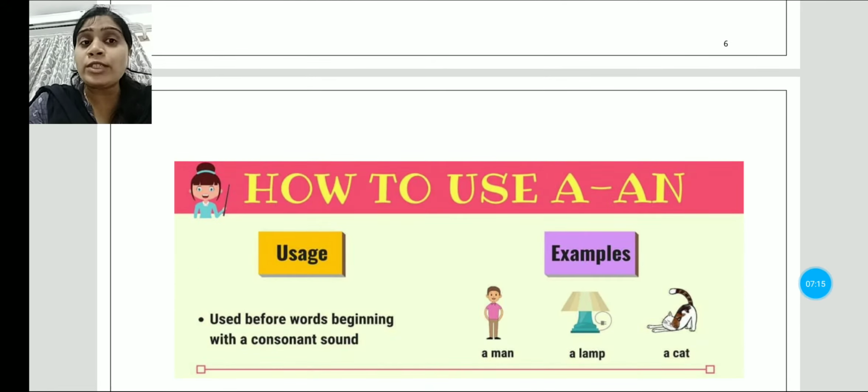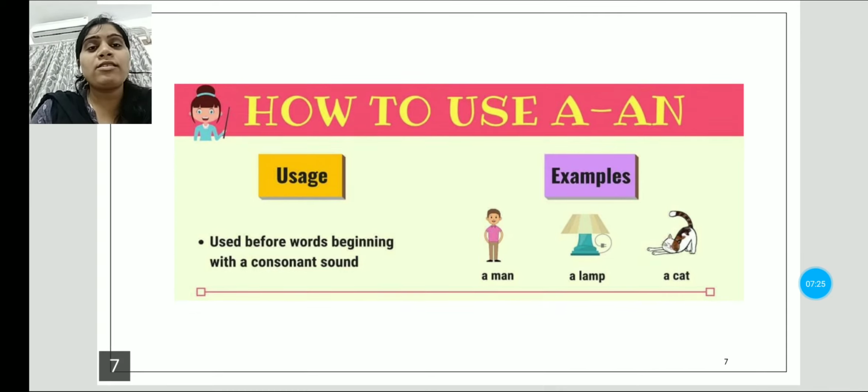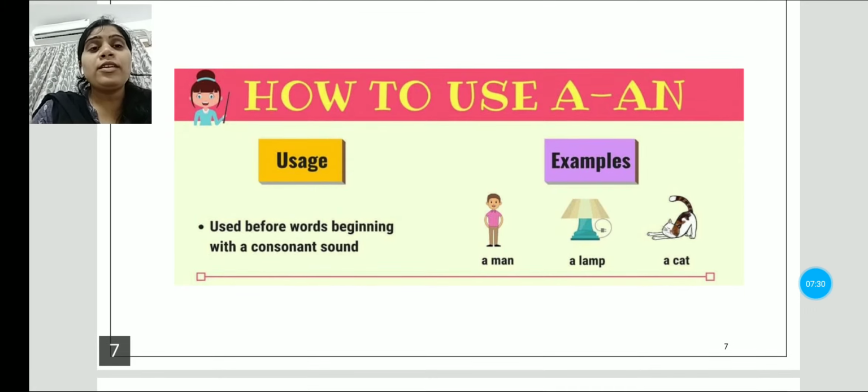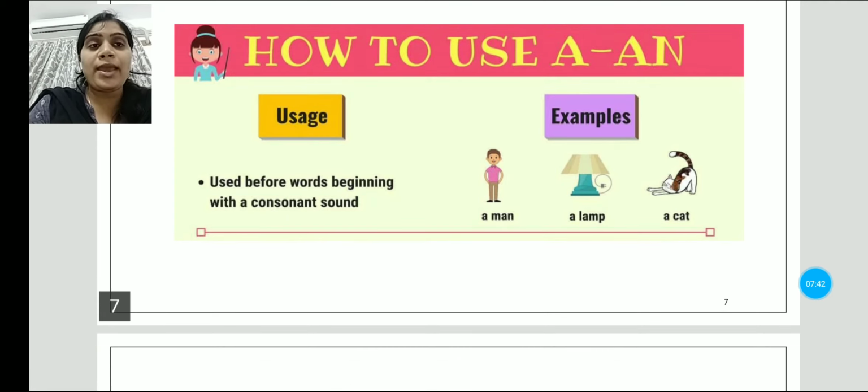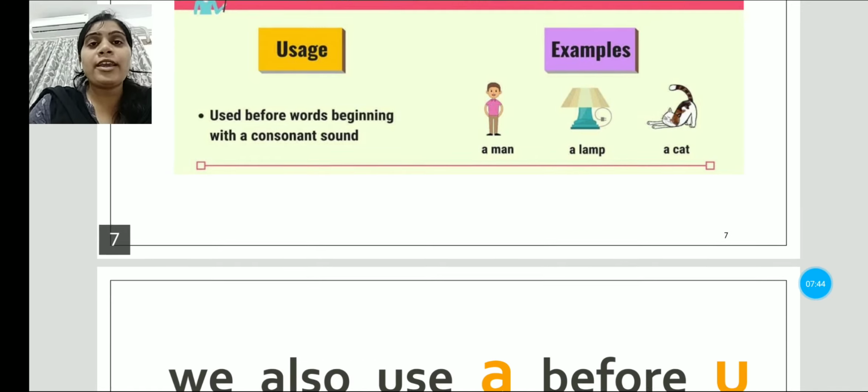A is used before words beginning with a consonant sound. A van, a car, a lamb. This is a lamb. This is a car. This is a cat. There is a man. We use a whenever the words start with a consonant: a man, a lamb, a cat.